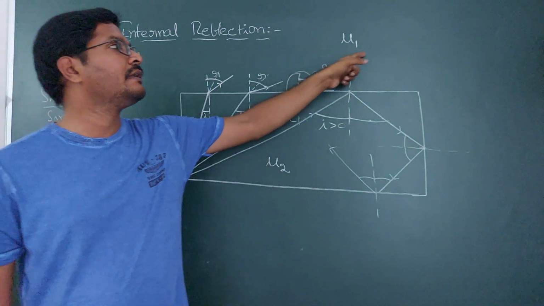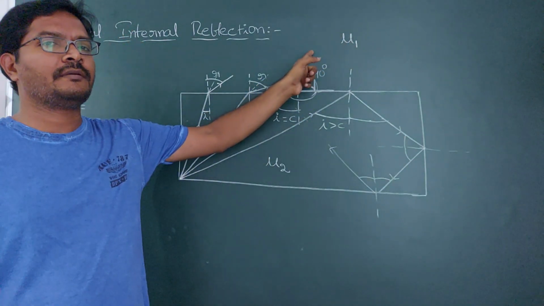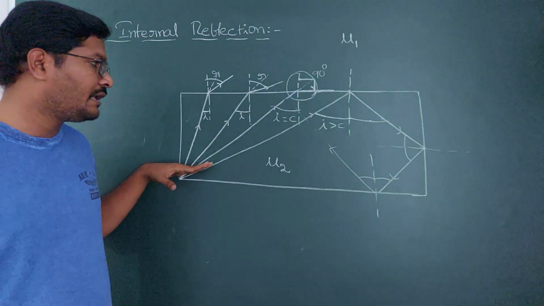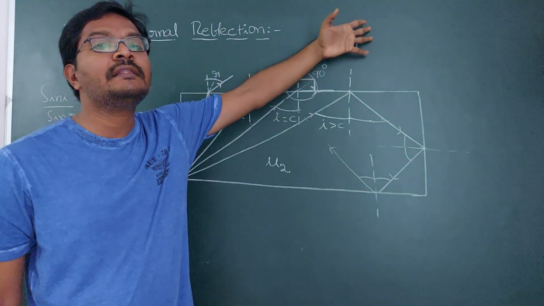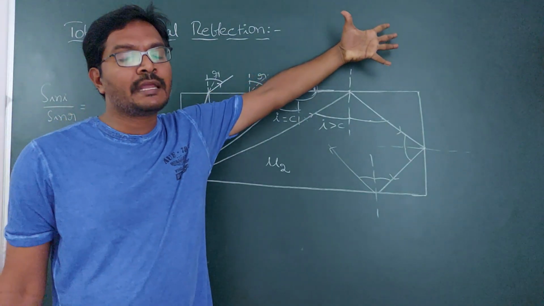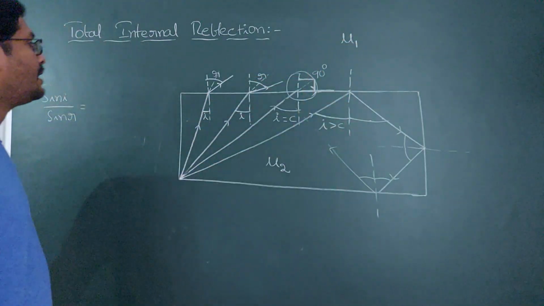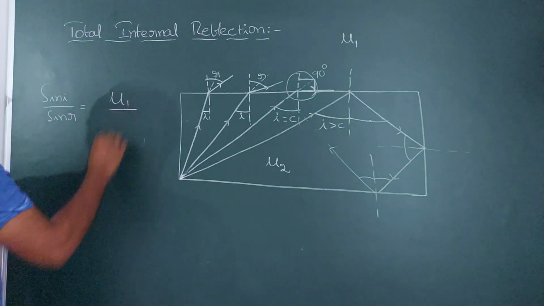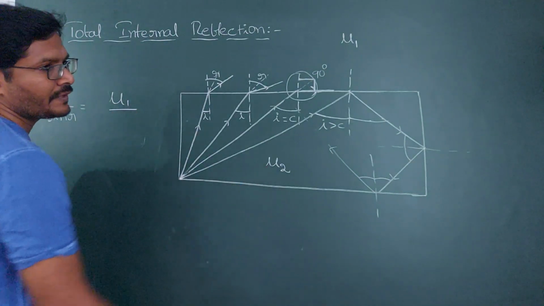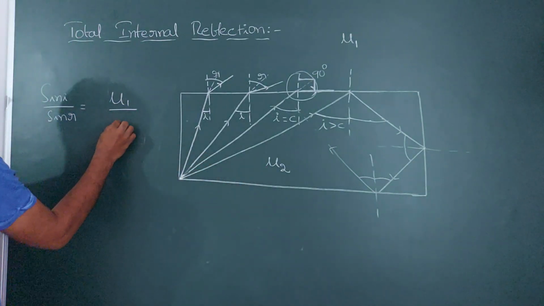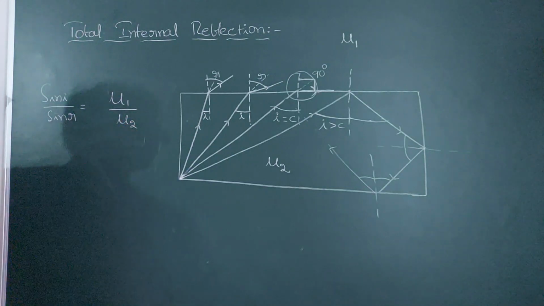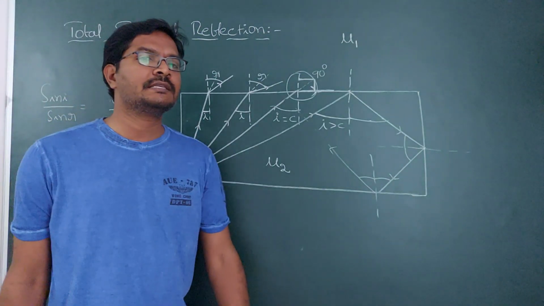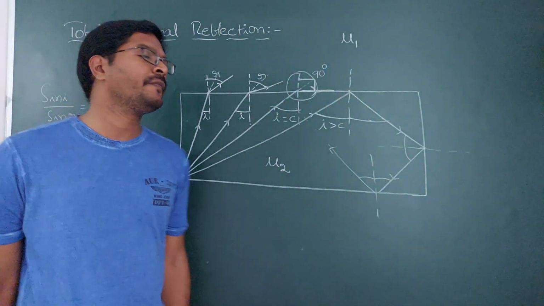Light is traveling first in the denser medium, second in the rarer medium. So it is the refractive index of the rarer medium by the refractive index of the denser medium. It is traveling from denser to rarer.